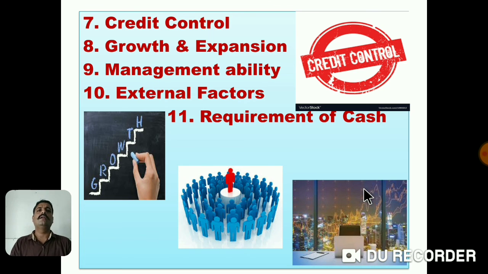And of course, the last point is known as requirement of cash. If we are conducting a business activity which requires a large amount of cash balance, then definitely these types of business firms require a large amount of working capital. And the business firm which requires very little cash in its drawer needs very little working capital.